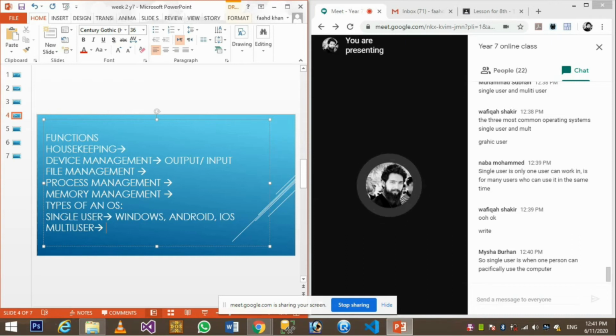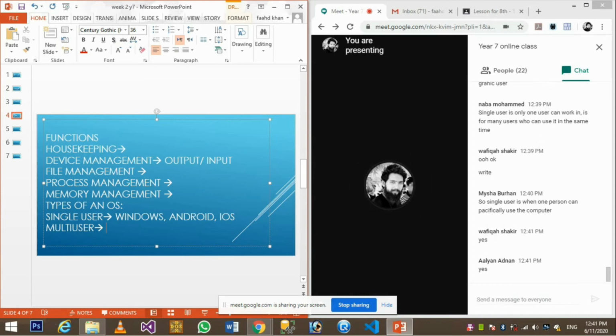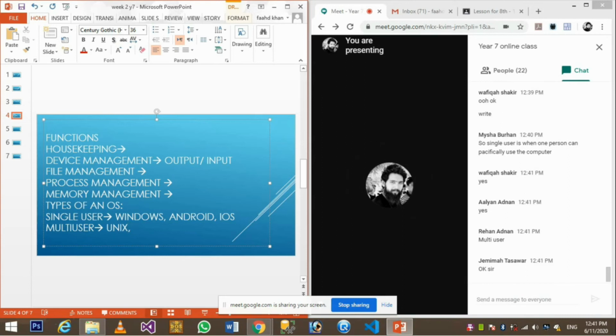You see the cashiers sitting in front of the computer systems, but there is only one computer system, which is allowing the resources to be distributed among several users. So the whole thing can be called multi-user. The operating system inside it is a multi-user operating system. And I'm giving you the example: that is Unix, that's a multi-user.